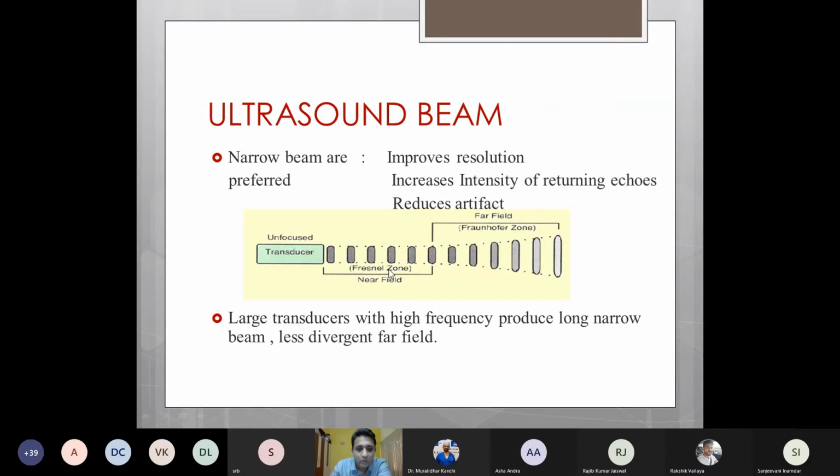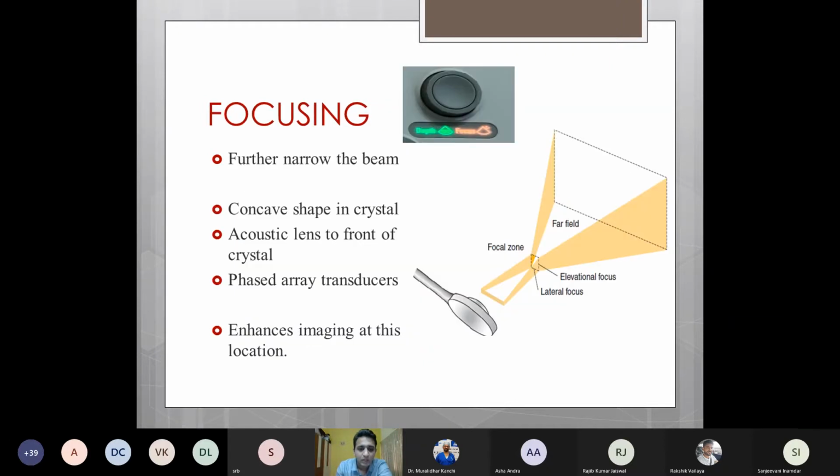Hence, the narrow beam is always preferred because a narrow beam has a longer near field and a less divergent far field. And a narrow beam also helps to improve the resolution, increase the intensity of returning echoes, and reduce artifact. Hence, to narrow a beam, we have to use large transducers with high frequency so that we get a much narrower beam and a longer near field.